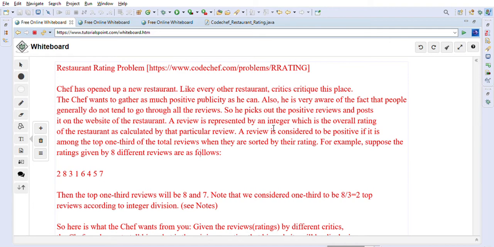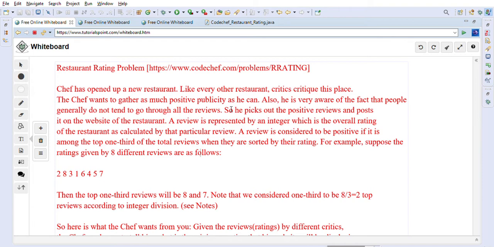So let's look into the restaurant rating problem description first. Then we will look into the example, and then we will propose our solution and Java solution. So chef has opened up a new restaurant. Like every other restaurant, critics critique this place. The chef wants to gather as much positive publicity as he can. Also, he is very aware of the fact that people generally do not tend to go through all the reviews. So he picks out positive reviews and posts on the website of his restaurant.